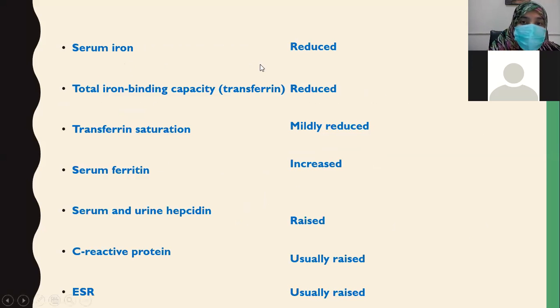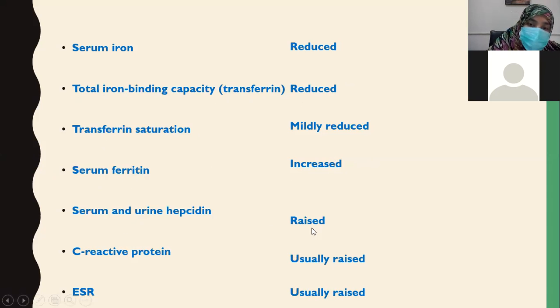So beta, serum iron is reduced, total iron binding capacity is reduced. This is the turning point that takes your diagnosis towards anemia of chronic disease. In iron deficiency anemia, the total iron binding capacity is increased. In anemia of chronic disease, the total iron binding capacity is decreased, although the patient is anemic. So transferrin saturation is mildly reduced. Serum ferritin, the stores, are increased. This is another clue. There are sufficient stores. In iron deficiency, serum ferritin is low.